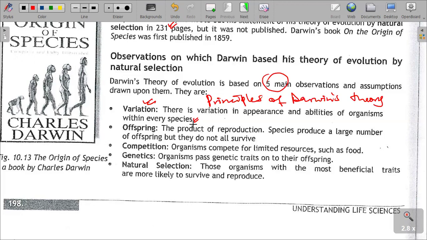And then offspring, the product of reproduction. Species produce a large number of offspring, but they do not all survive. In a natural habitat or ecosystem, organisms reproduce. When reproduction takes place in a natural ecosystem, there is nothing controlling the population except the wild animals. So in this theory, he acknowledged that a large number of offspring were produced. However, some of them could not survive or few survived, others died, which is also called natural selection.